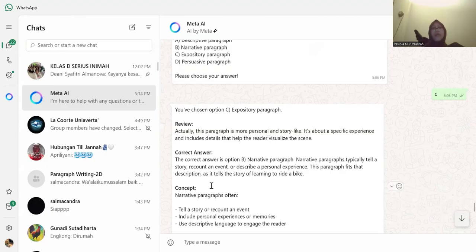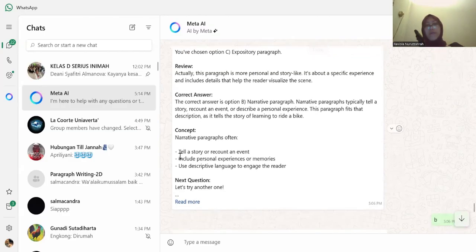And Meta AI gave me the concept too, about what a narrative paragraph is often made of. It tells a story or recounts an event, includes personal experiences or memories, and uses descriptive language to engage the reader.